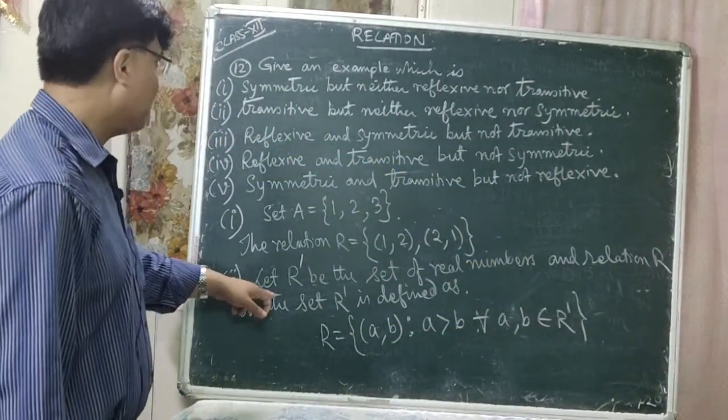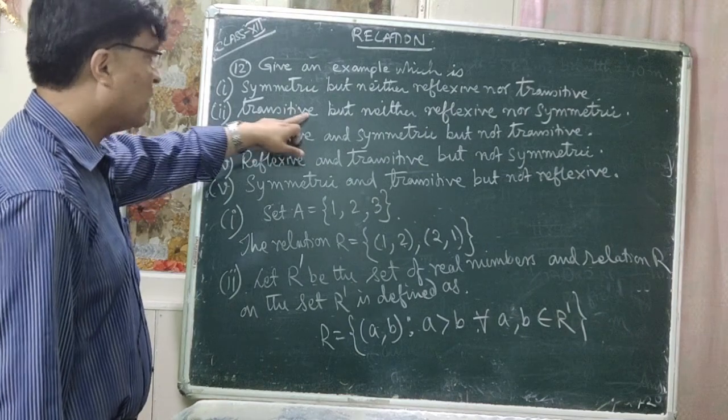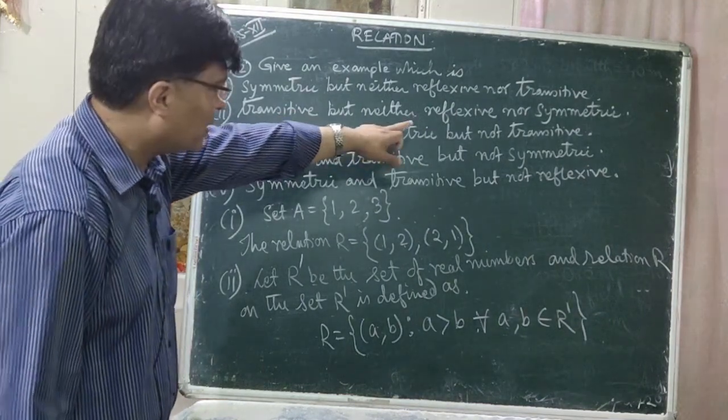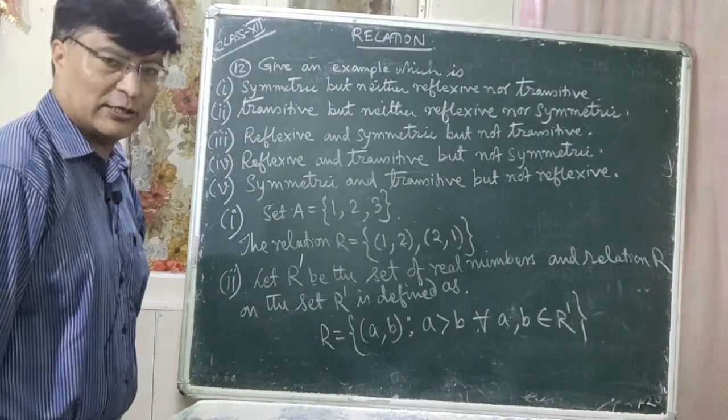This is an example of transitive relation but neither reflexive relation nor symmetric relation.